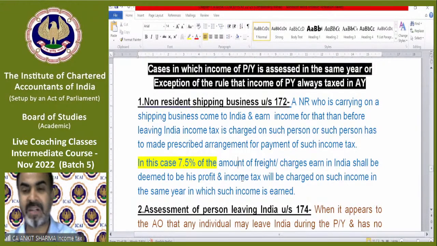7.5%. The department says if you are a non-resident shipping business, then 7.5% of your freight, we will treat it as your profit. And you need to pay tax on that income or make the prescribed arrangement to pay tax on that income in the same year.